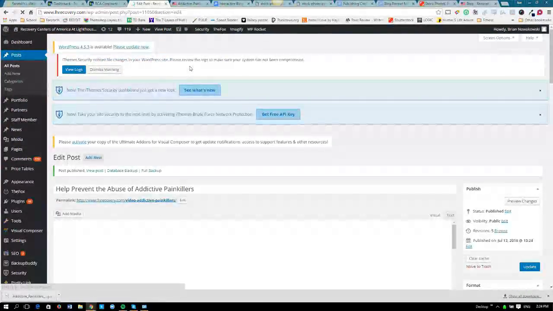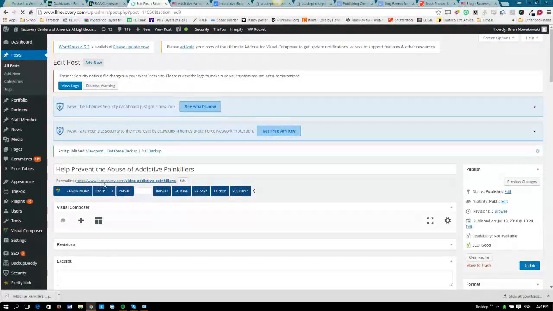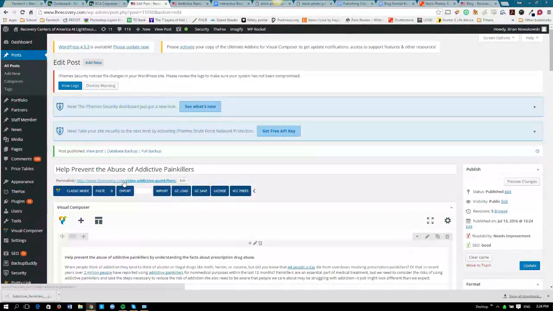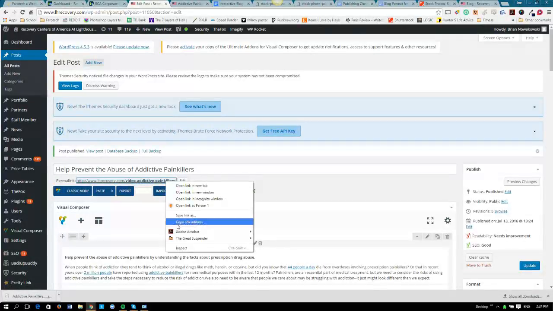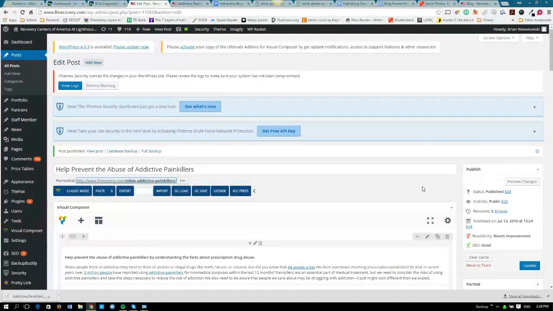When you see here it says permalink, your permalink slug should always have the words that you specified earlier in it. If it has a date there, that means it's wrong, and you have to go back in and change the actual slug to the keyword or the suggested URL, which is usually placed in the Google Doc. Not this instance, but that's okay. So we're going to copy this, and we're going to go here.